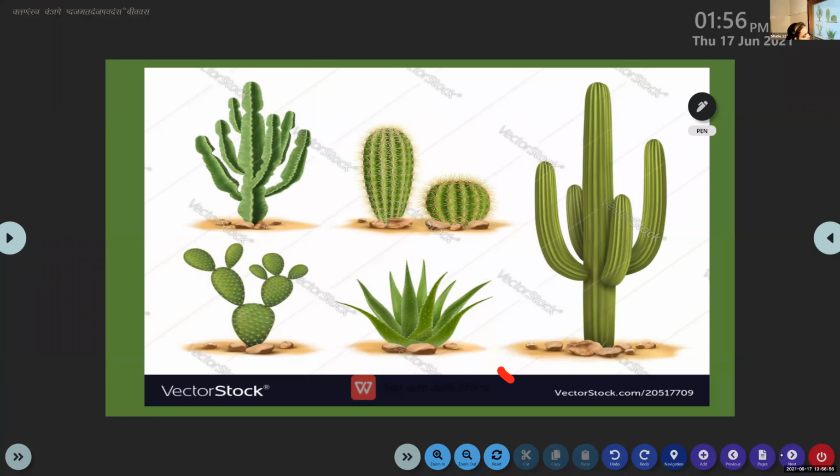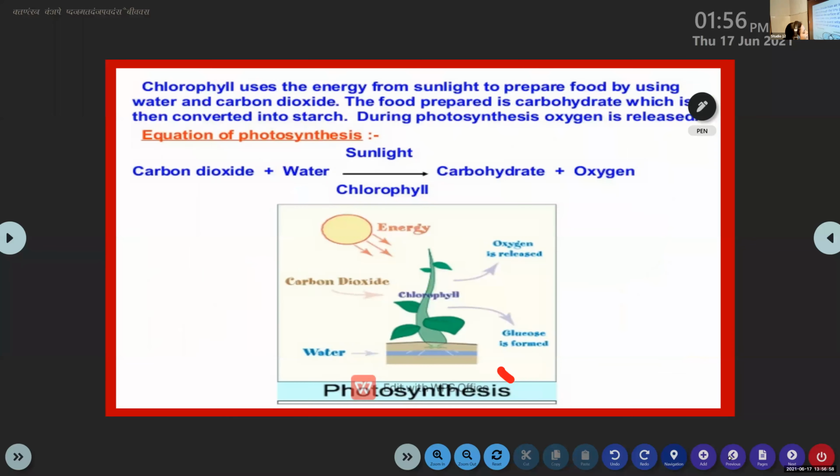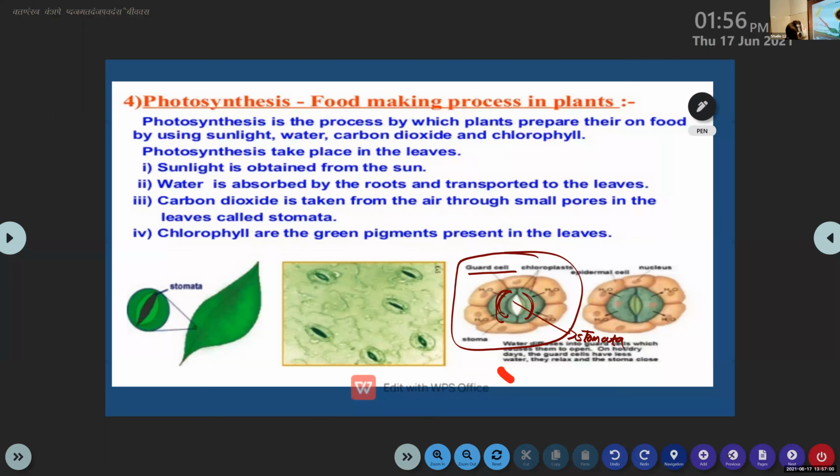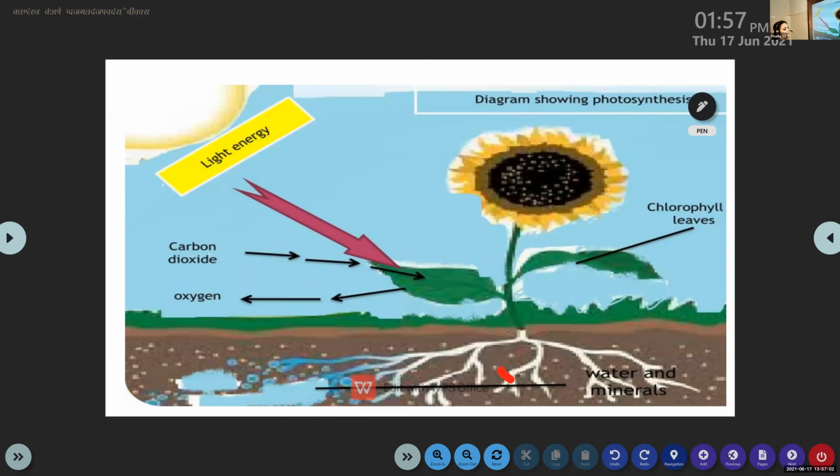Here we are discussing all the raw materials, starting with water and minerals. The water and minerals are present in the soil, and how do they reach the leaves? Leaves are our food factories. They are known as the kitchen of the plant, the food factories at which the plants prepare food. Leaves are the food factories, right? Yes, ma'am.